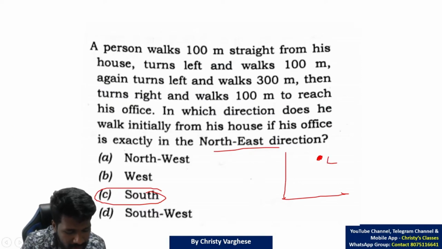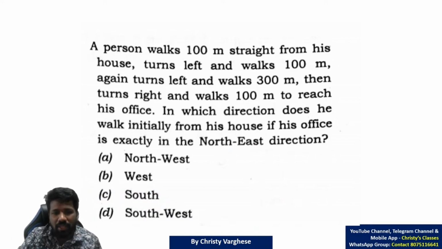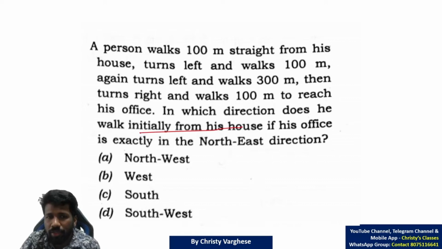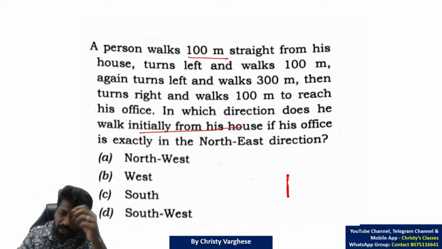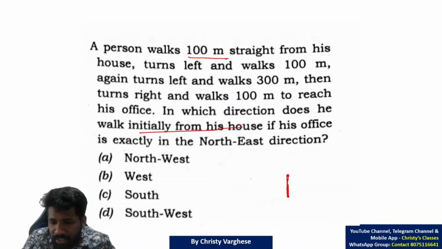South is the correct answer. If we start with the south direction, it means he is initially starting in the south direction. So a person walks 100 meters straight south. South means this direction. 100 meters. Turns left. I have told you the trick to avoid the confusion of left and right: turn the paper and check, then it is easy.